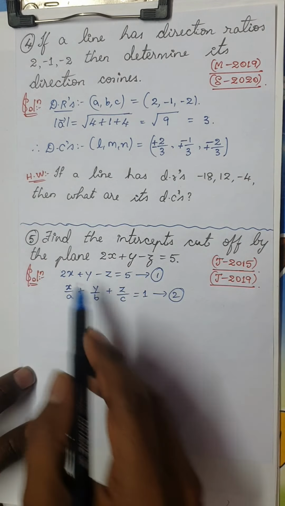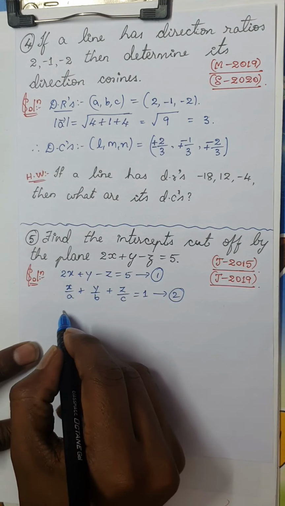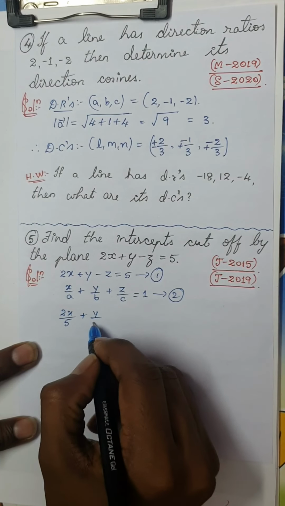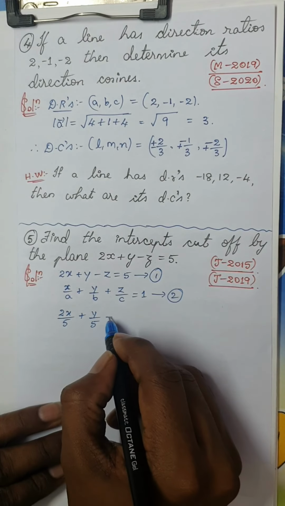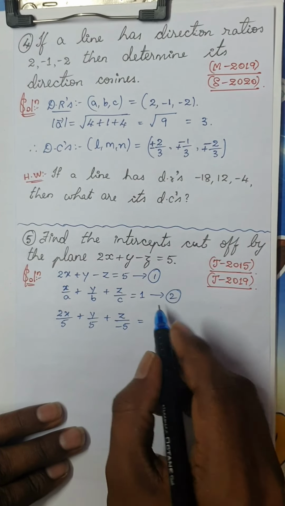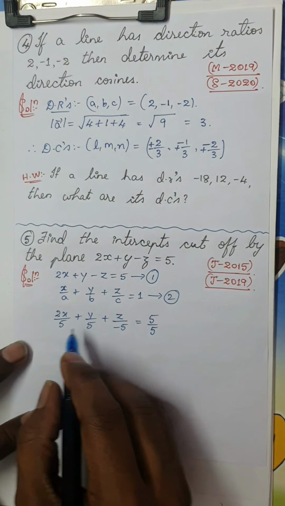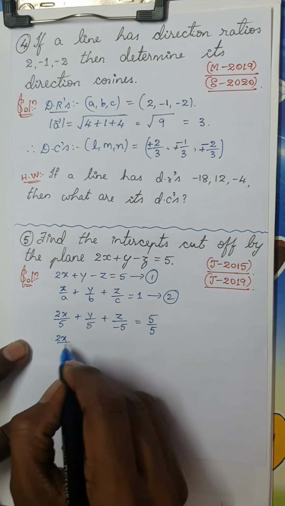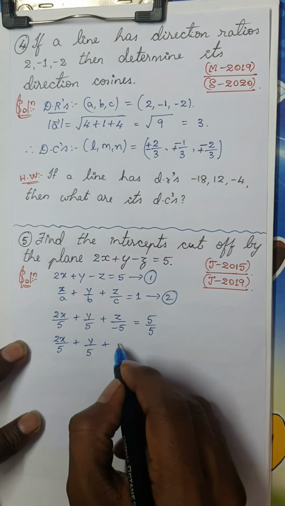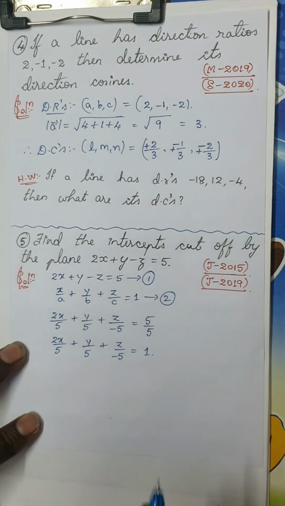So how do you do it? Divide throughout equation 1 by 5. Therefore you will get 2x divided by 5 plus y divided by 5 plus z divided by minus 5, which is nothing but 5 divided by 5. So this can be written as 2x divided by 5 plus y divided by 5 plus z divided by minus 5 is equal to 1.